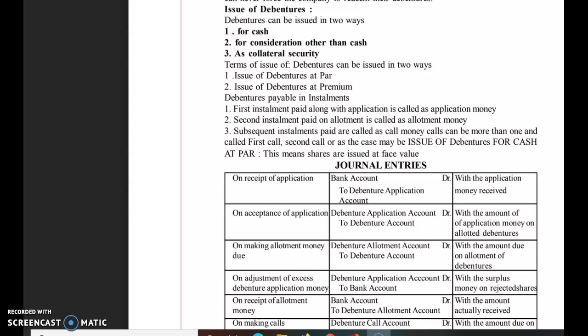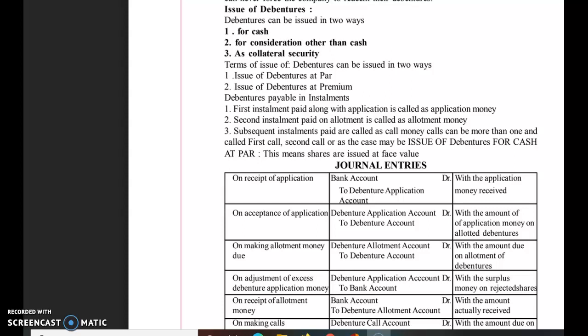Debentures can be issued in two important ways, in two different methods. One is for cash and the other is for consideration other than cash. We had also learned this in the previous lesson. Now, as collateral security, they can also be issued. We will discuss this aspect later on. So first we will discuss when debentures are issued for cash.